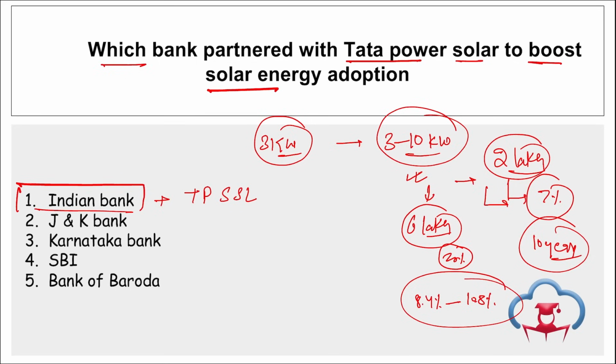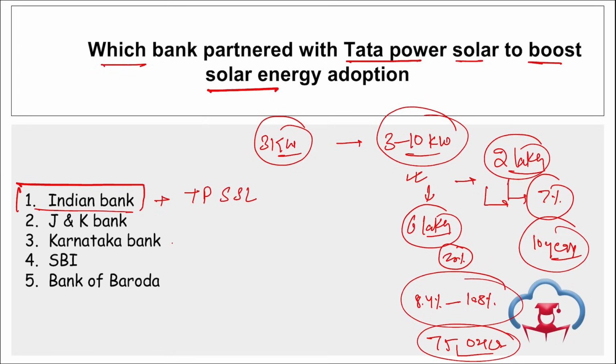And if we talk about this PM Surya Ghar Muft Bijli Yojana, this was launched in Feb 2024. The scheme has been approved with a total budget of 75,021 crore rupees, and the aim here is to provide free electricity to 1 crore households in India through solar rooftop setups, right? Take a note of this.